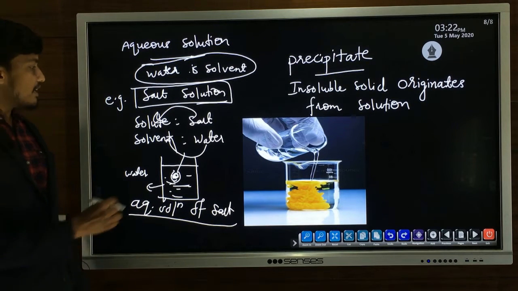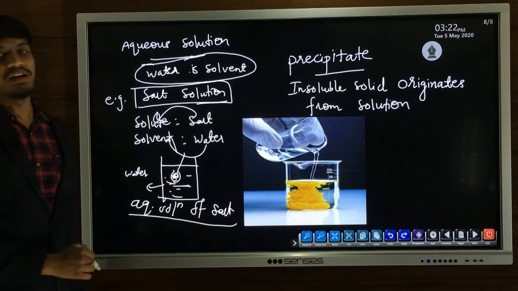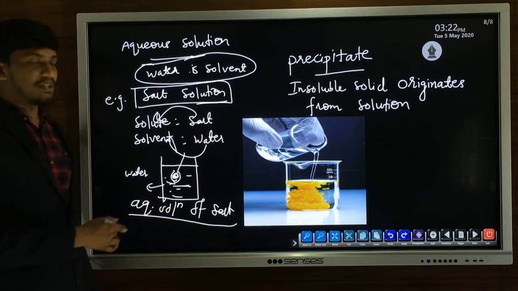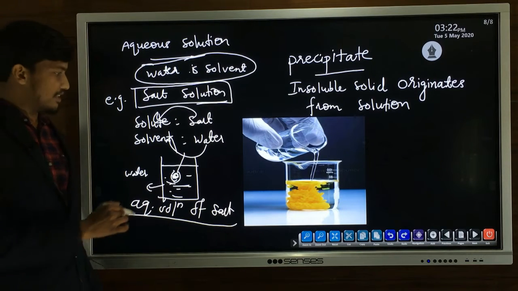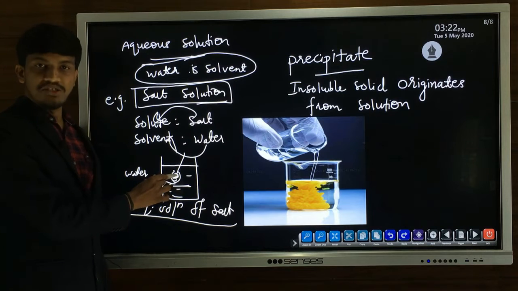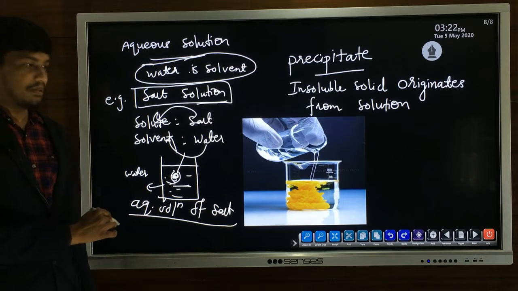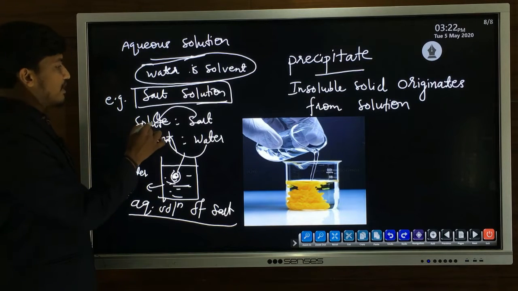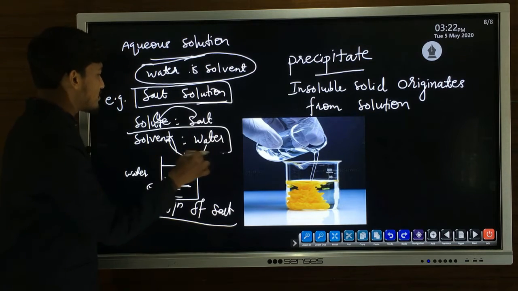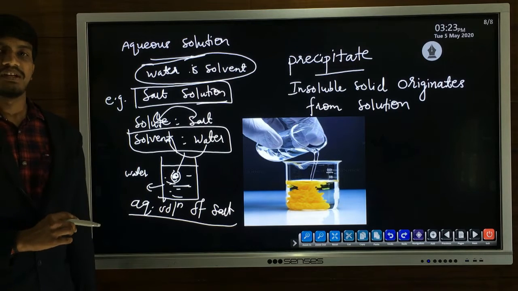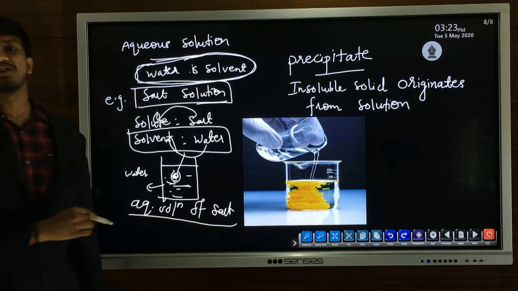Whenever we take water as the solvent, such solutions are called aqueous solutions. If we want to make an aqueous solution of potassium permanganate, we dissolve potassium permanganate salt in water. The solute can be different salts or compounds, but the solvent is always water.